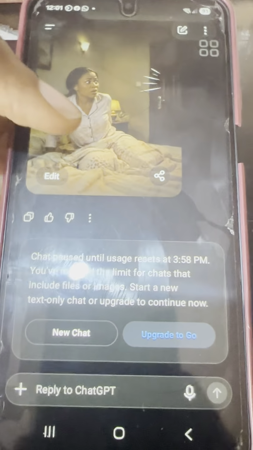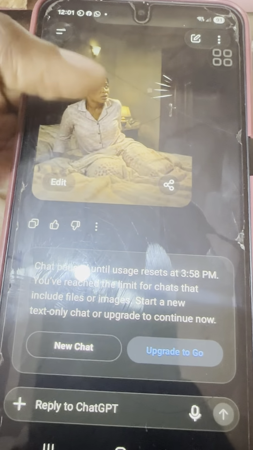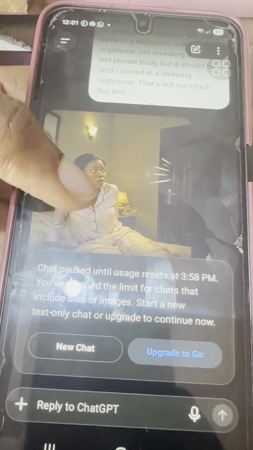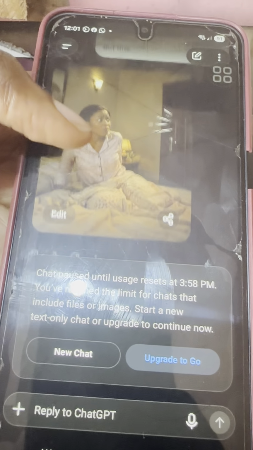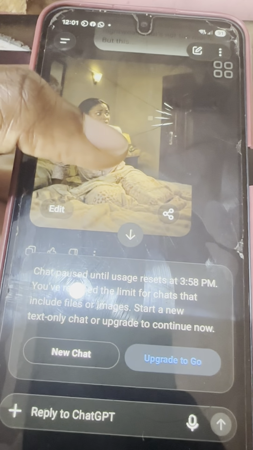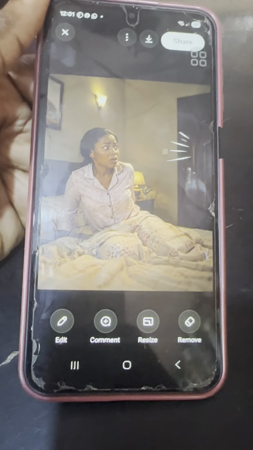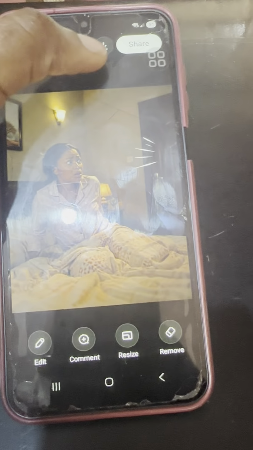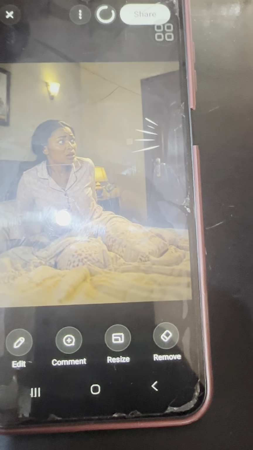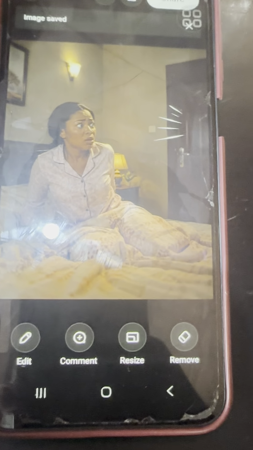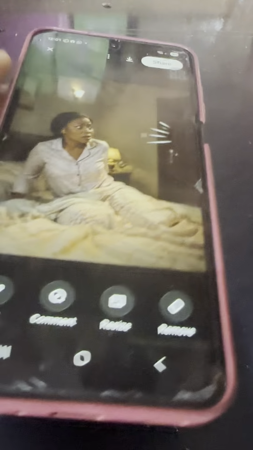Okay, you see, so this is the image. Okay, I've reached my limit to generate images. This one, I'm going to use a screen record with my other phone now. So this is the image that is generated. For you to save this image, you just click the image and check if you like it. If this image is very fine and perfect for what you want to do with it, we are going to use this arrow here to save. Once we click, it has already saved to your gallery. So anytime you want to use it, you just go there and pick it. You see? So this is how to prompt.